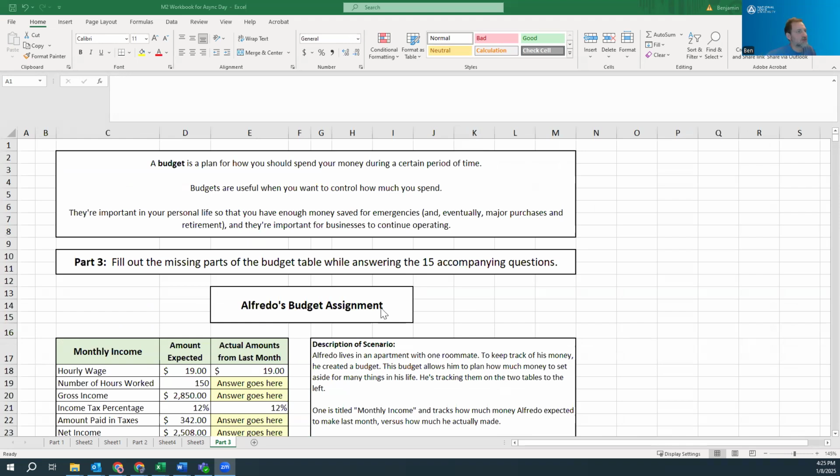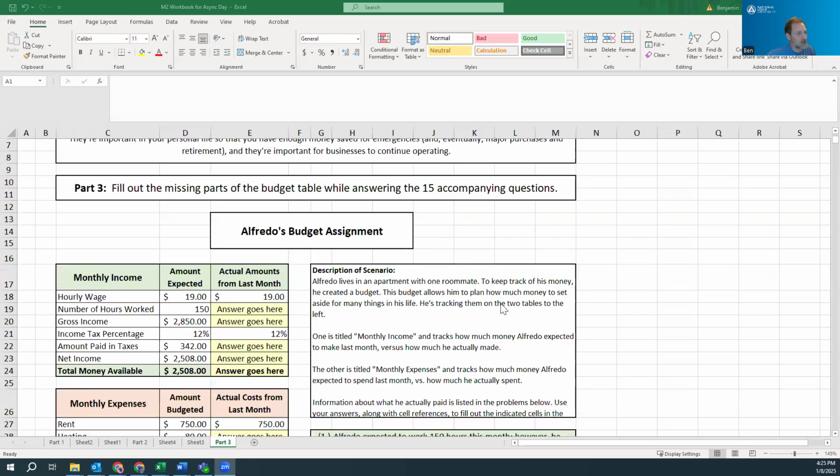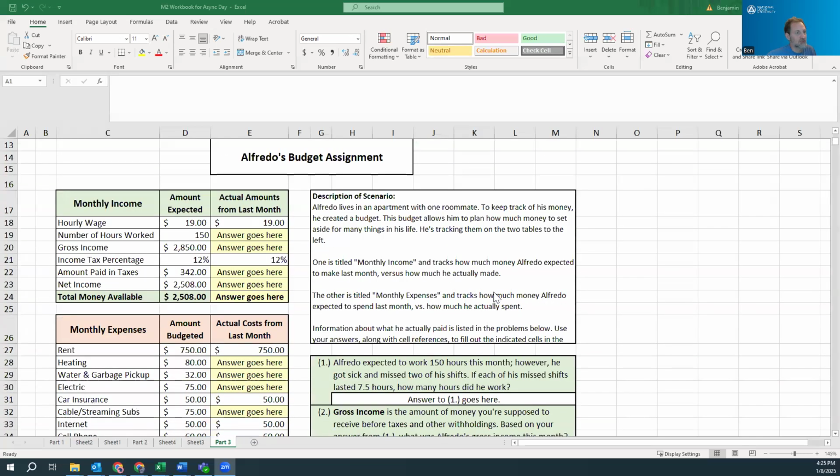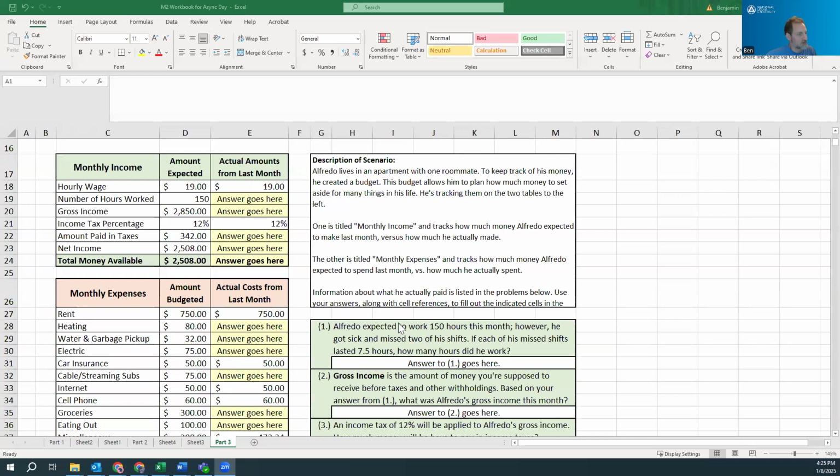So you can read through some of this stuff to begin with. I'm going to go ahead and jump into the first question. Alfredo expected to work 150 hours this month. However, he got sick and missed 2 of his shifts. If each of his missed shifts lasted 7.5 hours, how many hours did he work?